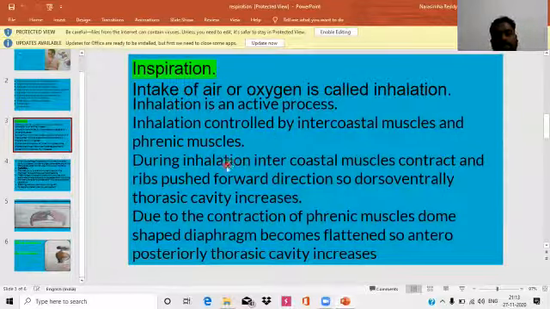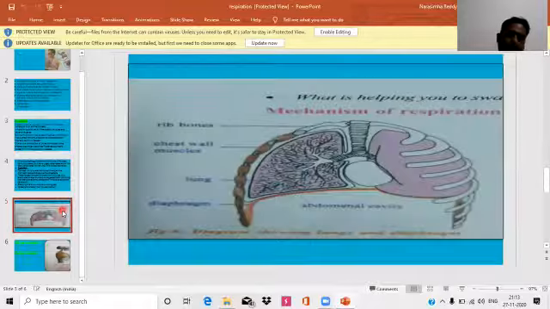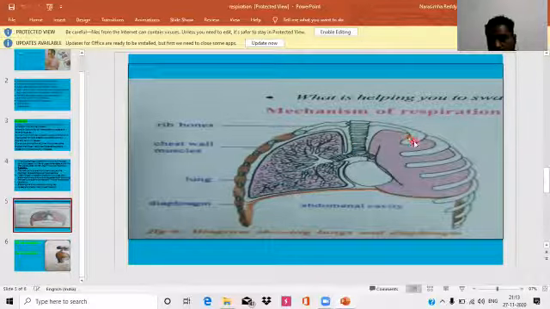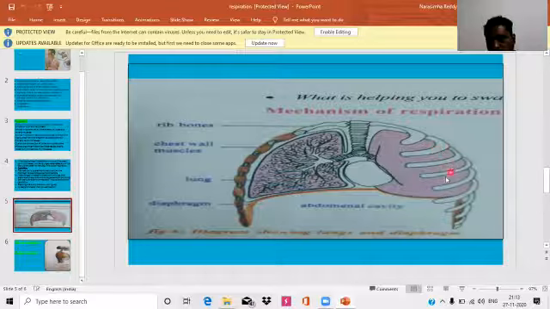During inhalation, the intercostal muscles contract and the ribs push in the forward direction. So the thoracic cavity increases dorso-ventrally. See in the diagram. When you go to the butcher shop, the mutton shop, in between the ribs there is muscle. They can separate the muscle and sell it.